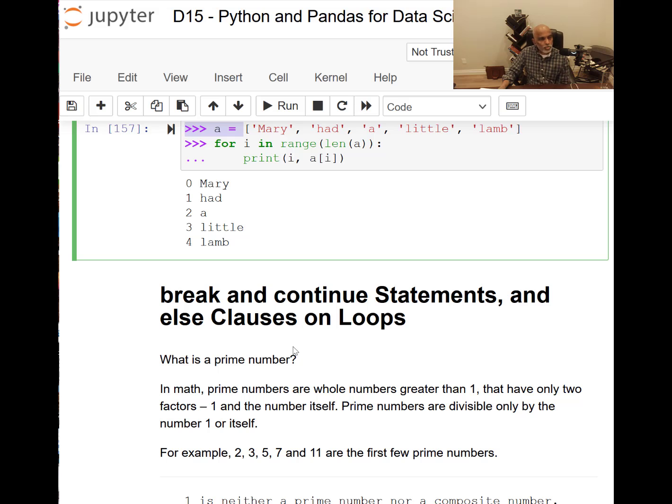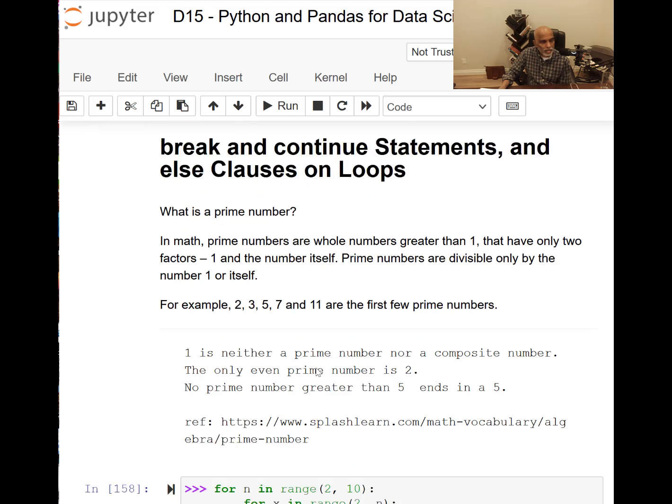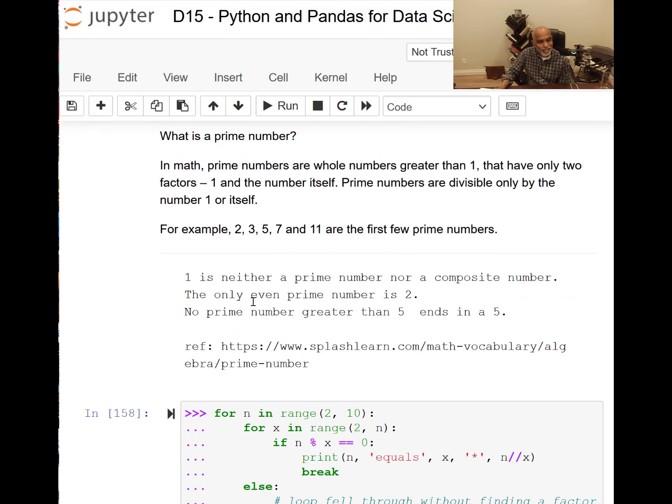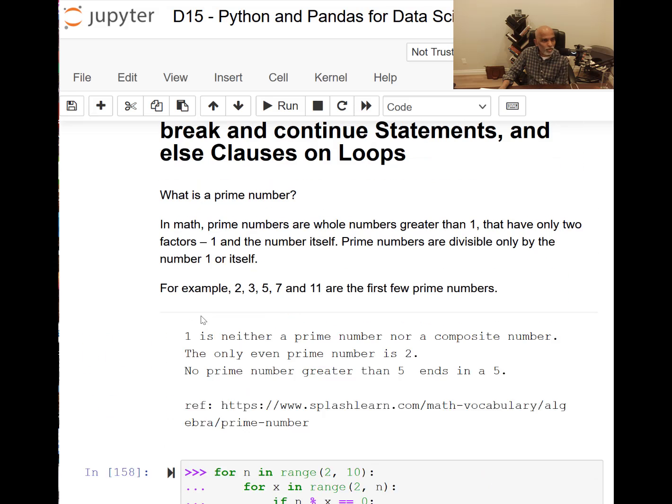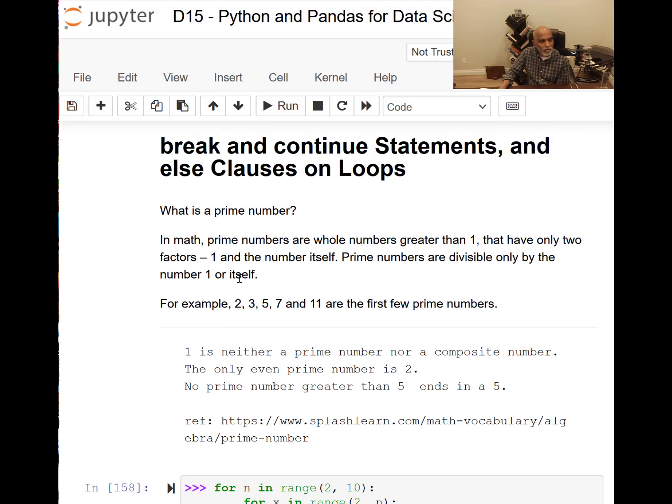Okay, so let's use break and continue statements as an example, with the else clauses on loops. Here I want to introduce prime numbers so that they could be used for our purpose. First of all, a prime number is a number which is not divisible by anything other than its own number.